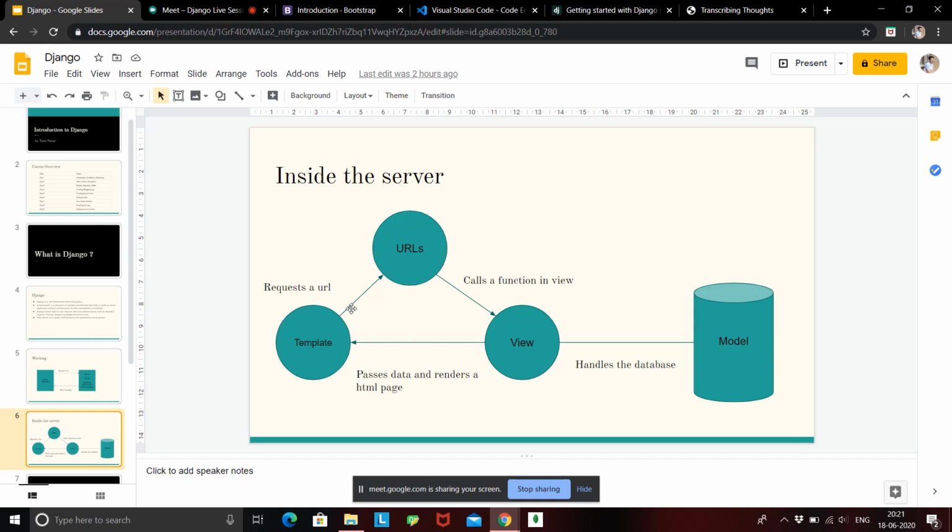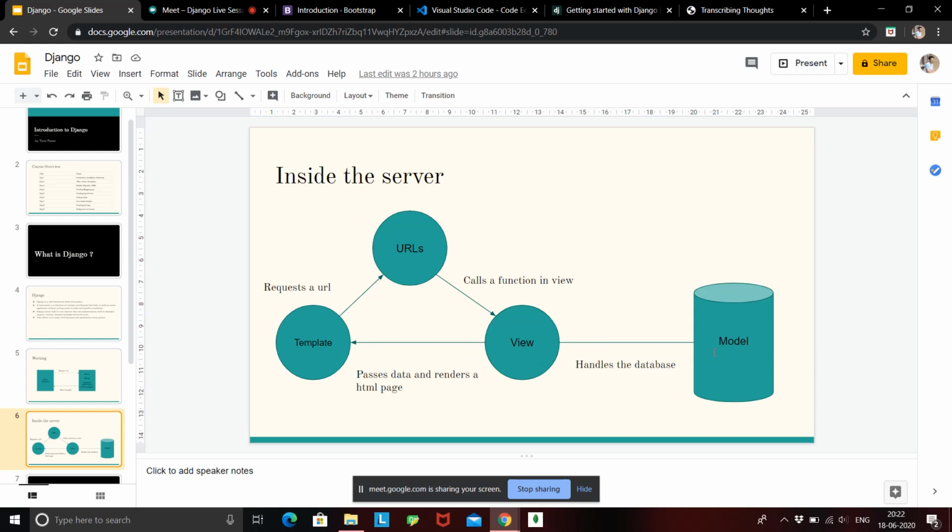A web page will request a URL, the URL will call a function, the function will render a new template, and a template will again call a URL, and that is how basically everything works. Then I have created a small cylinder over here saying model, and the model will hold all your database. So when I say the view will handle all your functionalities, it is connected with a database.